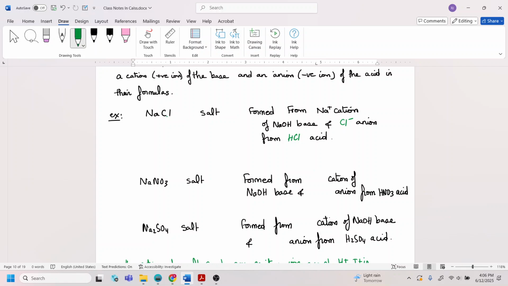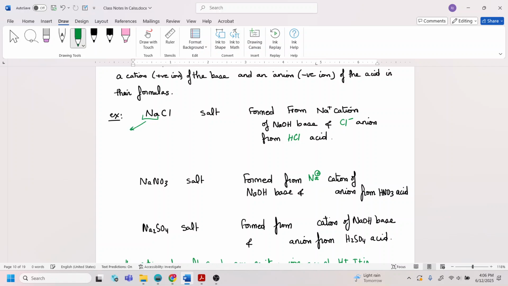Okay, let's have another example, sodium nitrate. So we agreed that the cation, which is the Na plus, is coming from the base, and the only base that is easy to predict is sodium hydroxide, right? Because it does have an OH minus in there. So cations always come from the base.